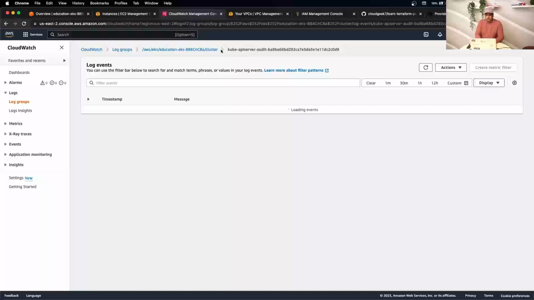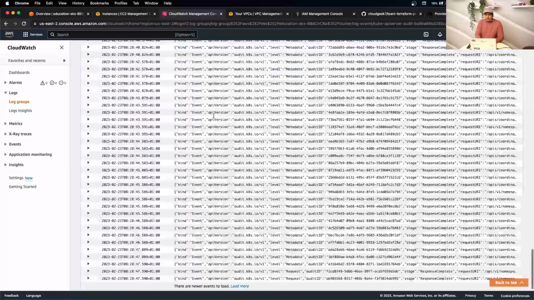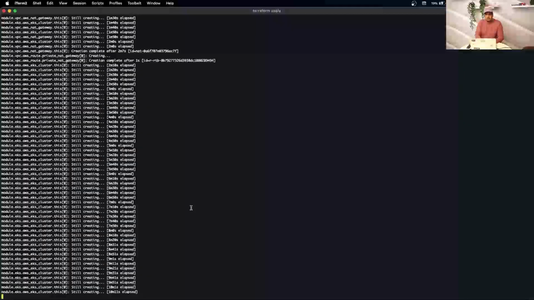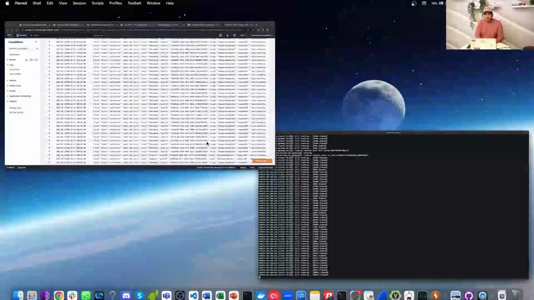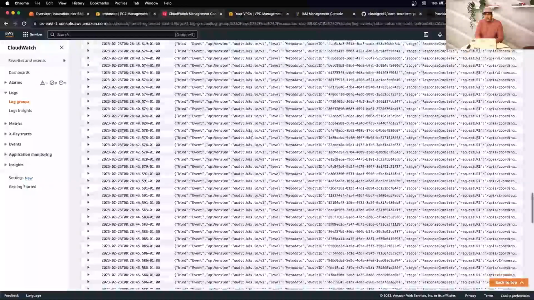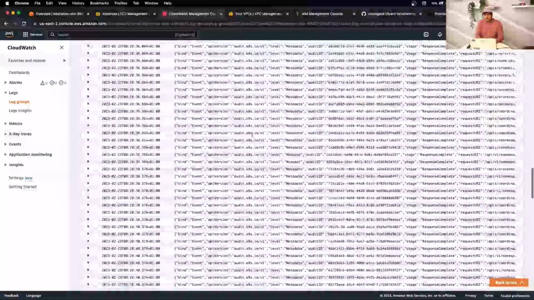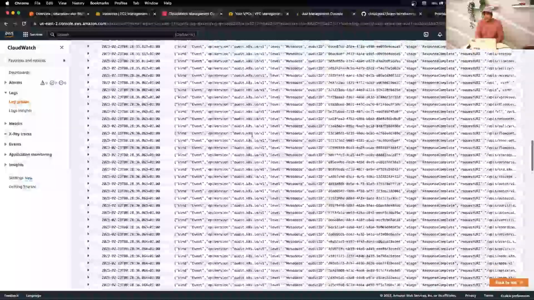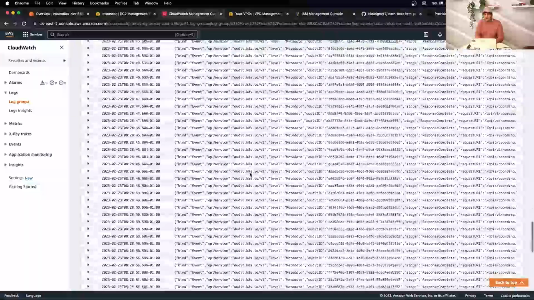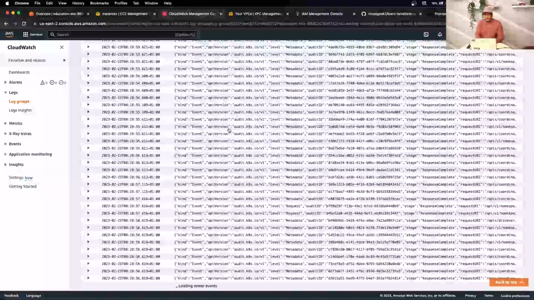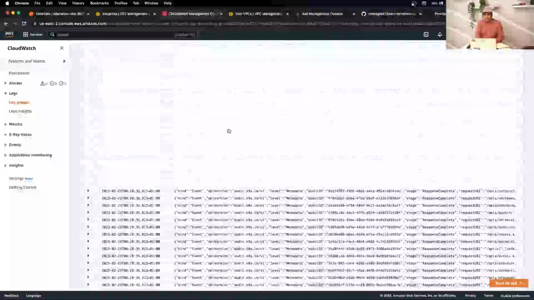While it's loading, let's see what the status is. Yeah, nearly 10 minutes, so it should be nearly complete now. As you can see here, you can see all the events the Kube API server generates, and you should also be able to troubleshoot if something goes wrong.